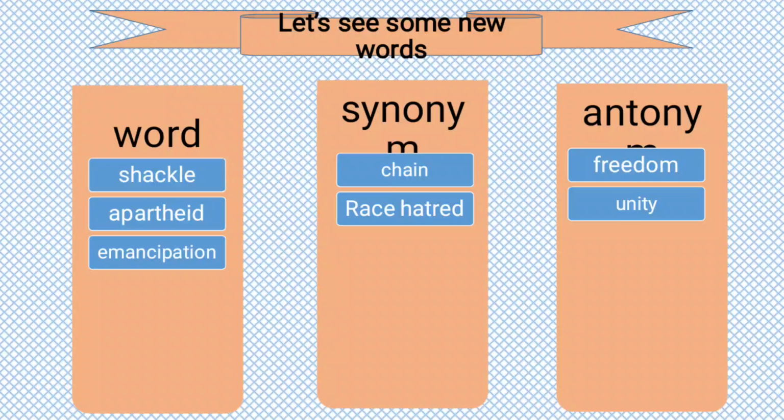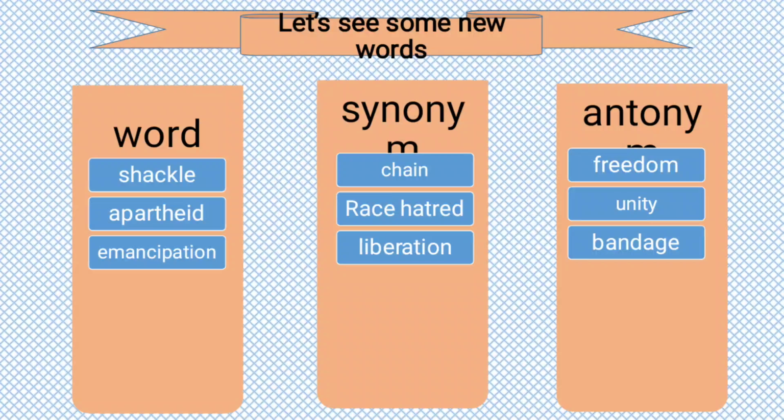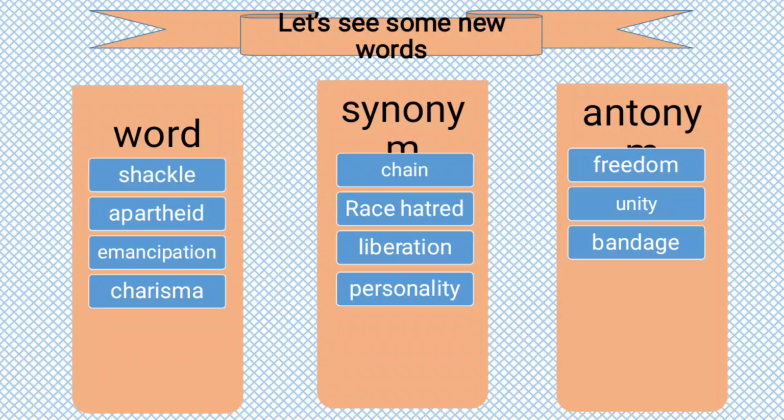Next word is emancipation. Emancipation means liberation or independence, and the antonym is bandage. Charisma. Do you think what the meaning of charisma is? Yes, my dear students, the meaning of charisma is personality, and the antonym is repulsion, means hatred. Repulsion or hatred.